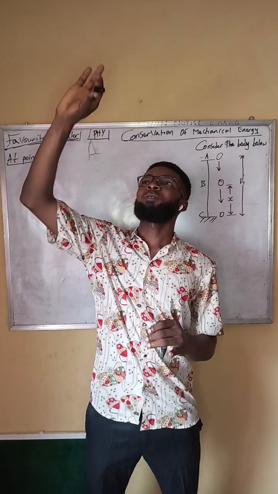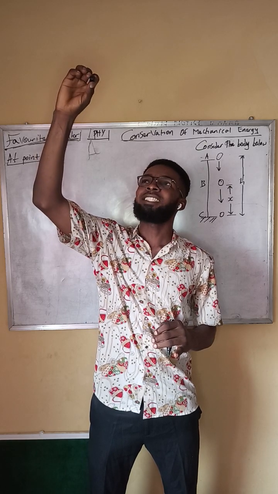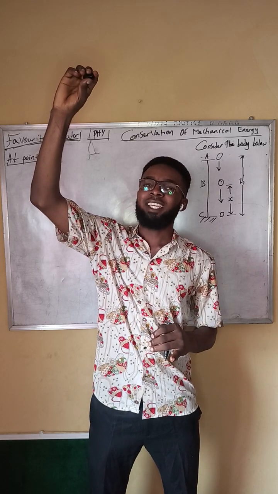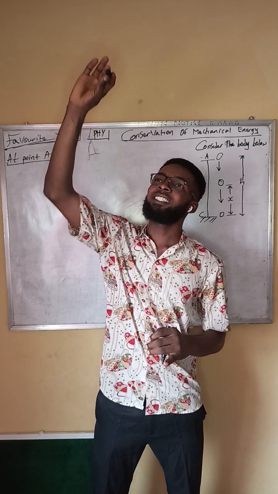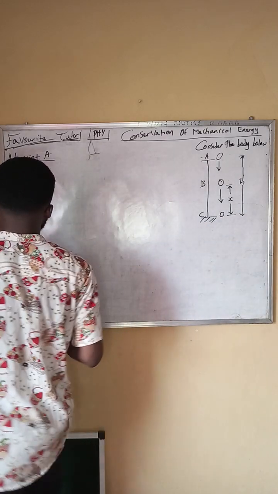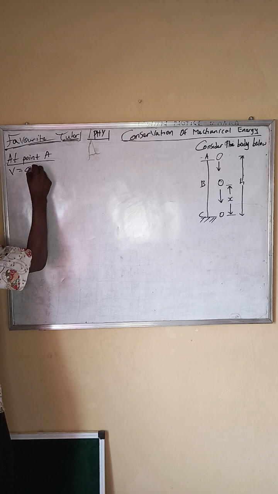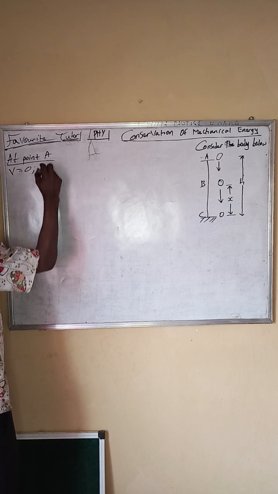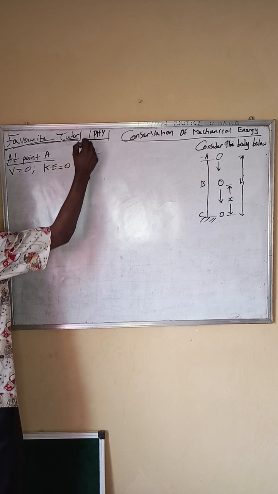So the body goes up. At point A, what do we observe? At maximum height, there is no velocity there. It can no longer go further. So at maximum height, the velocity right there is zero. We observe that the velocity is equal to zero, which means there's no motion. Kinetic energy is equal to zero.